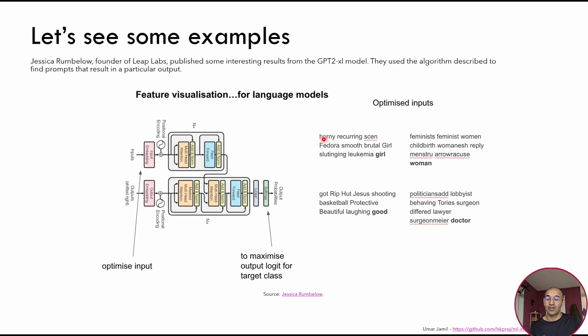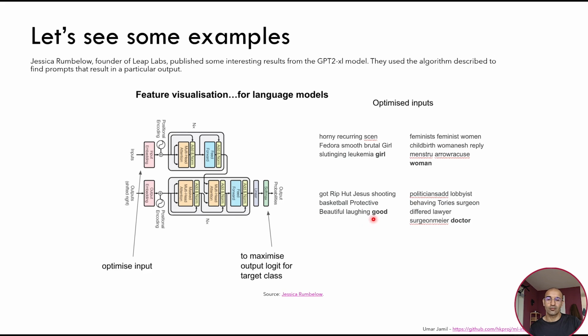So in this case, for example, the prompt that maximizes the word girl as being the next token is this input here. And as you can see, it tells us that our model has seen a lot of bad data that is making our model have a bias against girls, for example, because we see sexual words, we see other girls that are not quite polite. And the same happens for the word woman, it's a little better, but still it tells you what are the bias of your model against this particular concept.